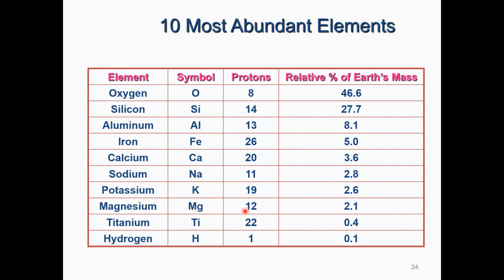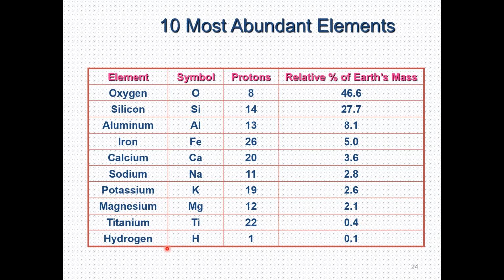The number of protons the magnesium has is equal to 12, and its relative percent of the earth mass is equal to 2.1. At number 9 we have titanium. The titanium symbol is Ti. The number of protons the titanium atom has is 22, and its relative percent of the earth mass is equal to 0.4%.